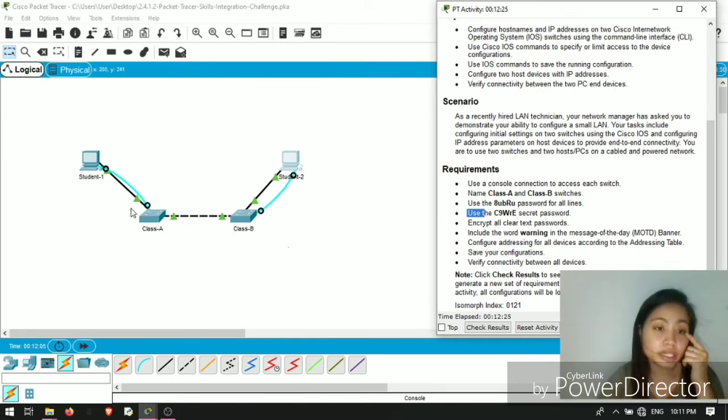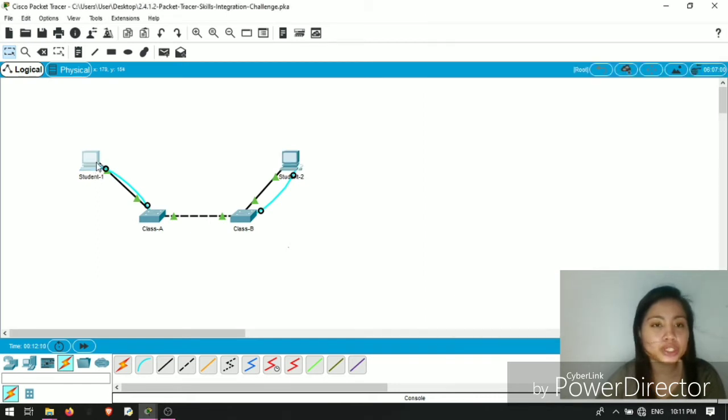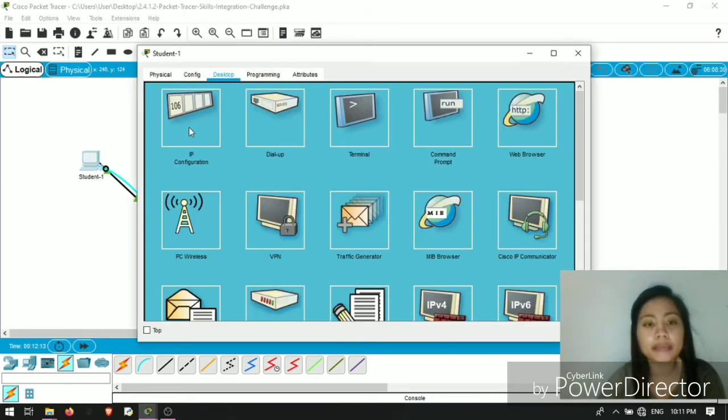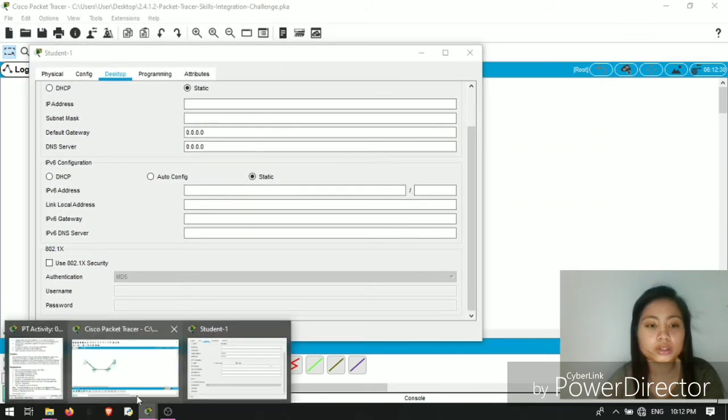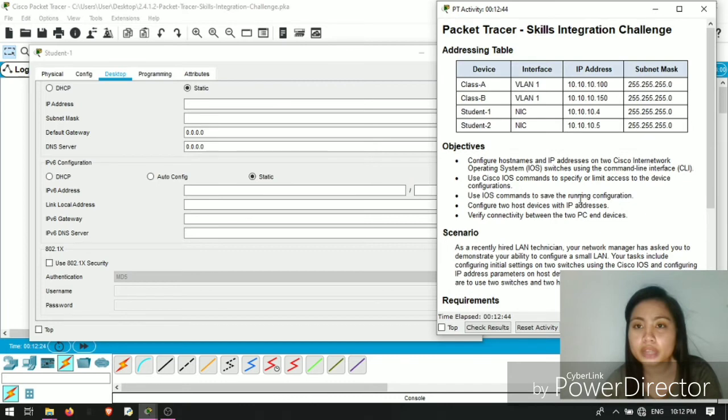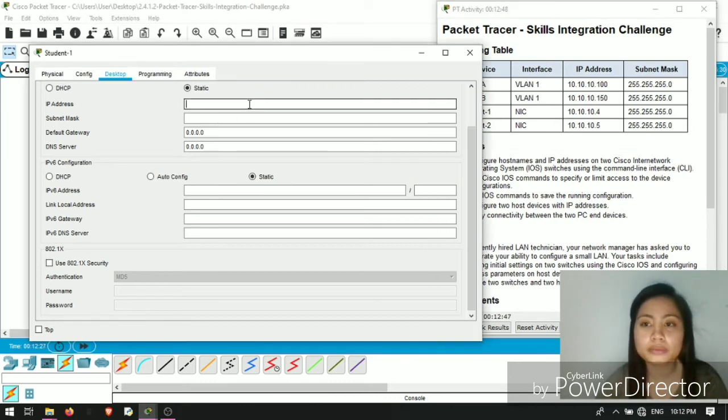We're now going to input the IP configuration of Student 1. The IP address of Student 1 is 10.10.10.4, and the subnet mask is 255.255.255.0.